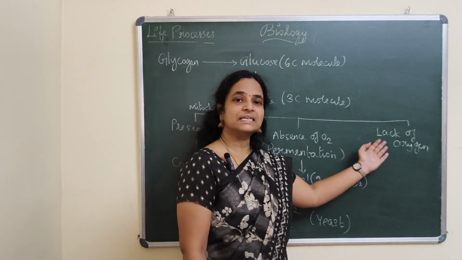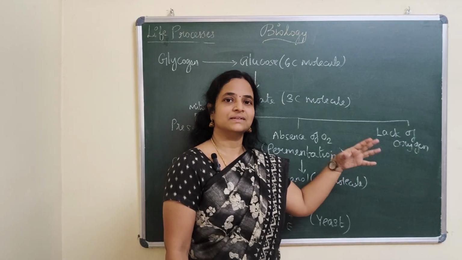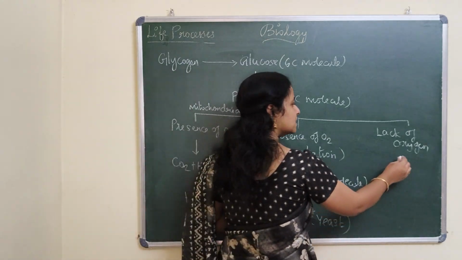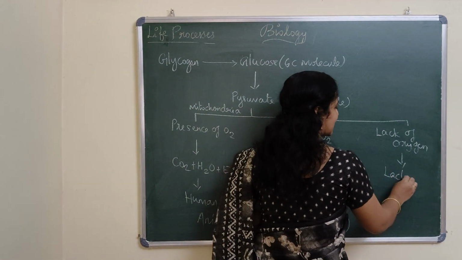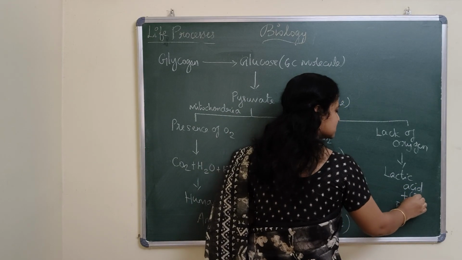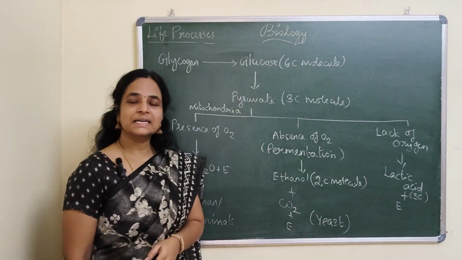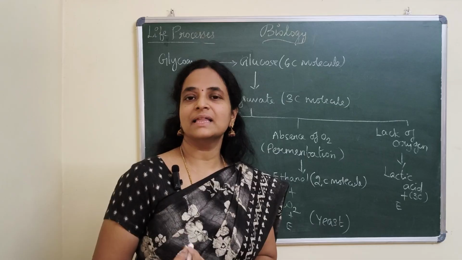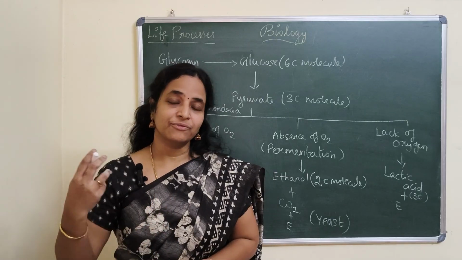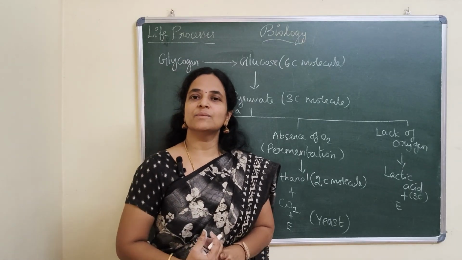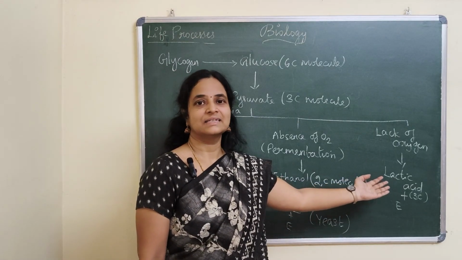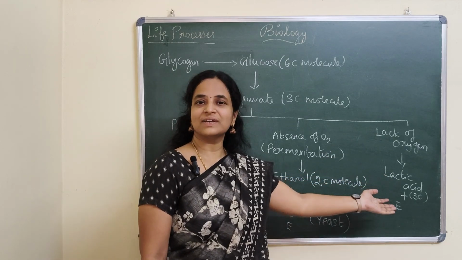So even in that condition, we still breathe. Respiration takes place in our body. So what will happen? The pyruvate will turn into a compound called lactic acid, which is a 3 carbon molecule. This lactic acid is responsible for the pain and the muscle cramps that we get. Even after heavy work or a heavy play, we find pain and muscle cramps in our body. It is all because of lactic acid. Okay. So this can be rectified. Do you know how?